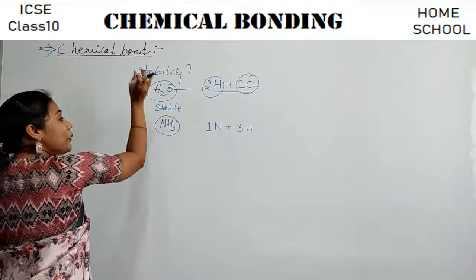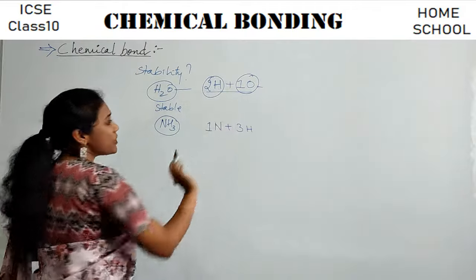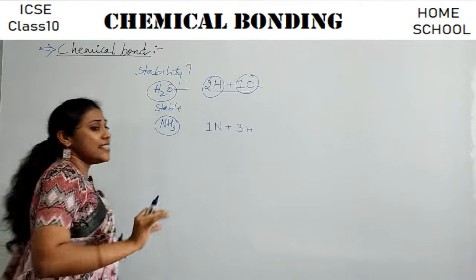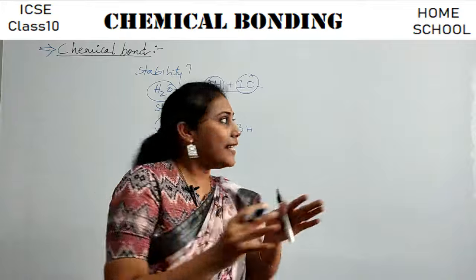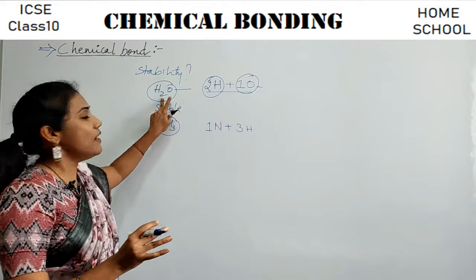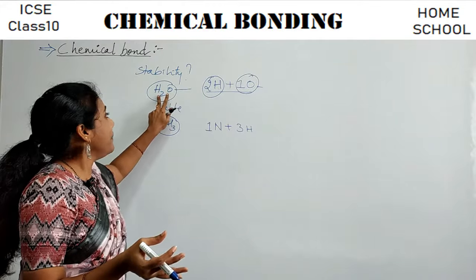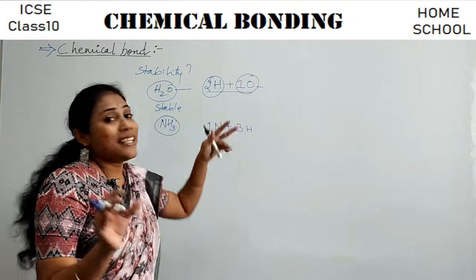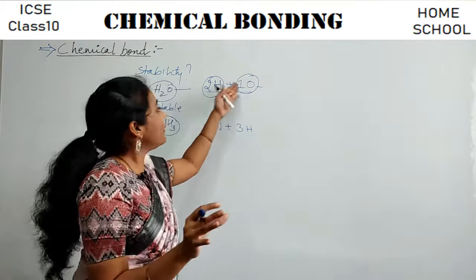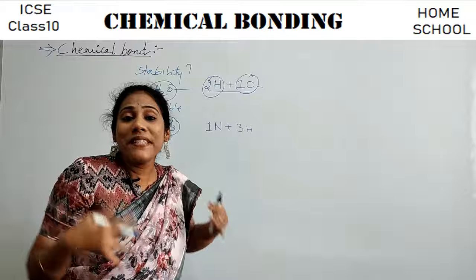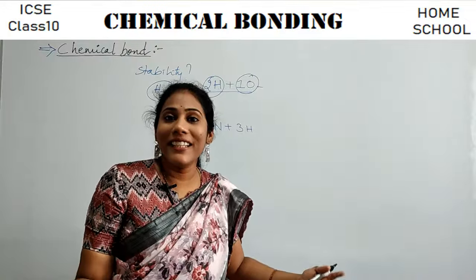Okay, you have a force of attraction between the two hydrogens and oxygen. That's the reason water is H2O. You cannot separate hydrogen from oxygen in water. It's very difficult, because if you try to separate them, they will become single atoms and again they will become unhappy, isn't it? So why have they combined, guys? To make themselves stable, to become happier in life, right?